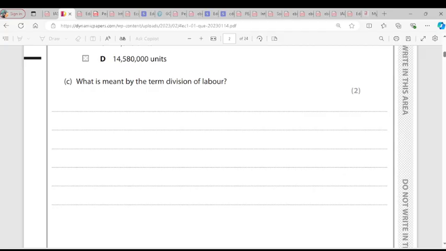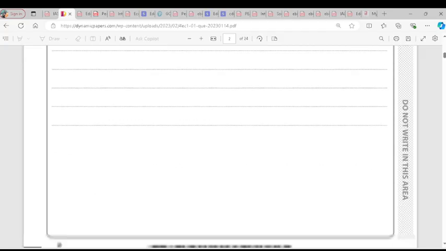And you can also define it as the process of breaking down the production process into different stages, and each stage is performed by different people. So that means there's a production, we split it into different stages. Like in schools, they have a business teacher, a math teacher, an English teacher. Each teacher does their own job or task. That is what division of labor is. But in a short way, you can say division of labor is the specialization of an individual on one task. Is it clear?